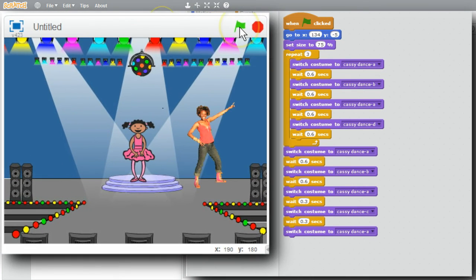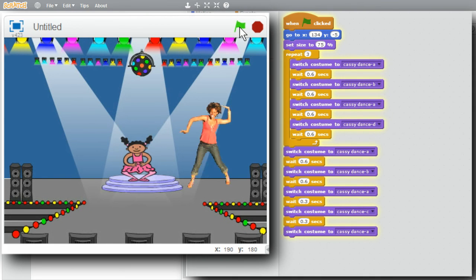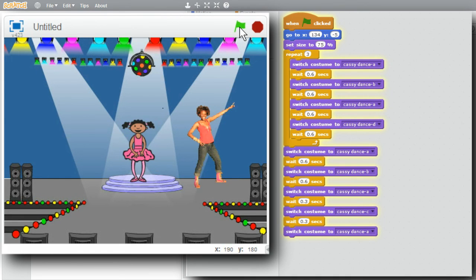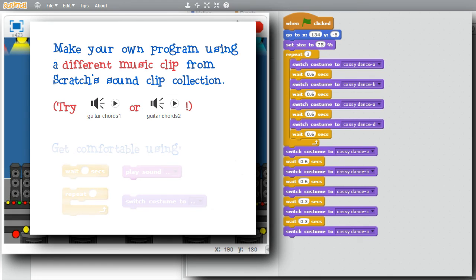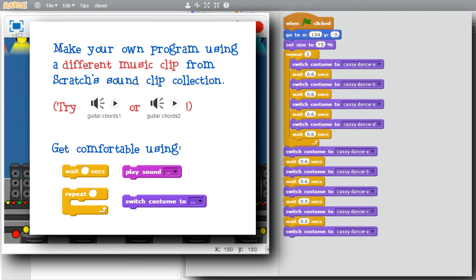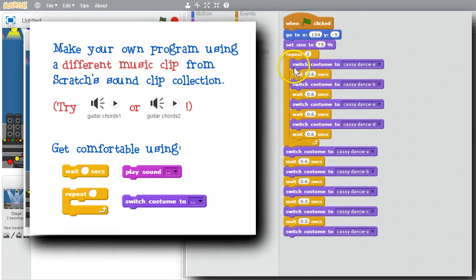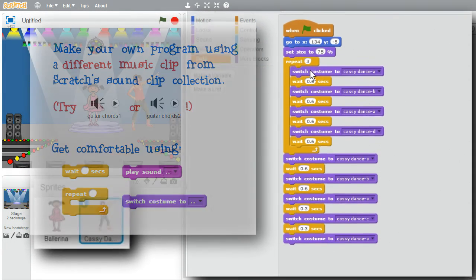Click on the green flag. Oh, they're both dancing. That's good. A little bit more. Almost done. That went nicely. I'm finished with this challenge. I encourage you to make your own program using a music clip from Scratch's library and get comfortable playing with sounds and using repeat, wait, and switch costume command blocks.